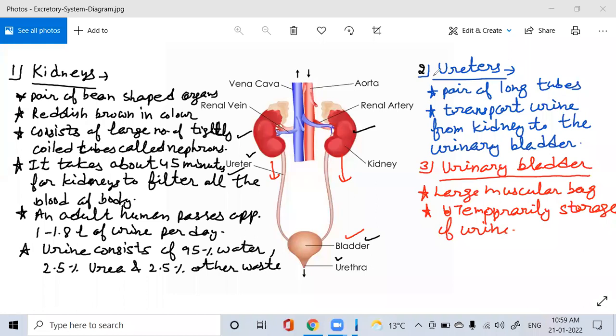Then next we have the urethra. We know that it is connected to the urinary bladder, and it has an opening outside the body.